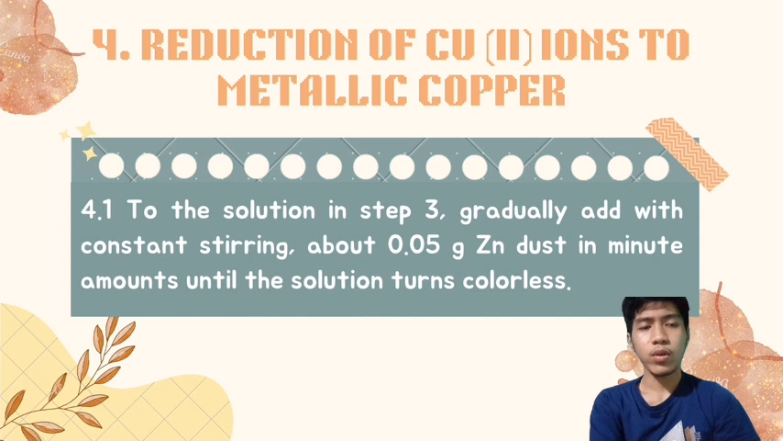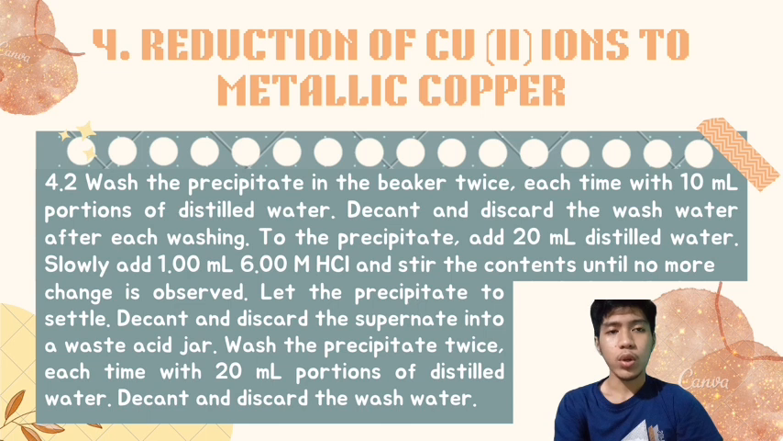So in this step, into your solution, you need to gradually add about 0.05 g zinc dust with constant stirring until your solution turns colorless. And also you need to remember that you need to stir until there's no further reaction observed before adding more zinc. So after you obtain a colorless solution, you need to wash your precipitate in the beaker twice, each time with 10 ml portions of distilled water. And after that, you need to decant and discard the wash water after each washing. And also, you need to take care not to lose any of the solid.